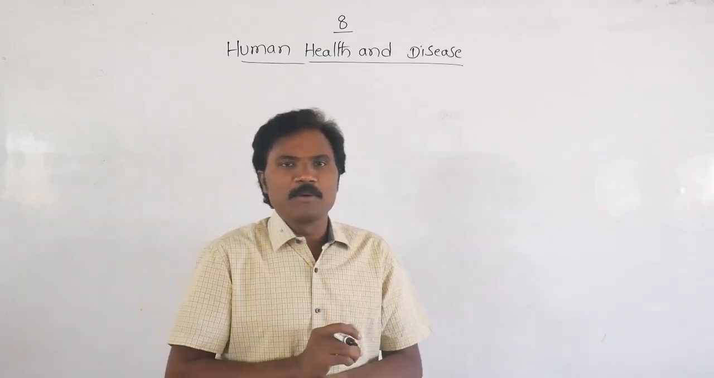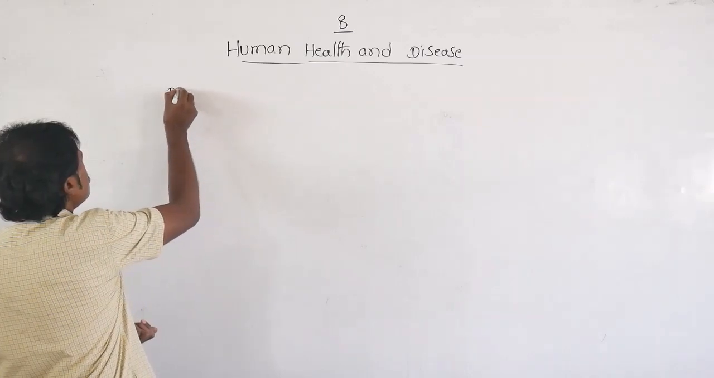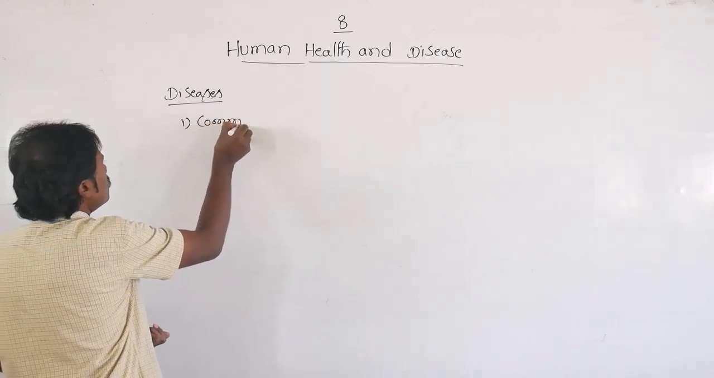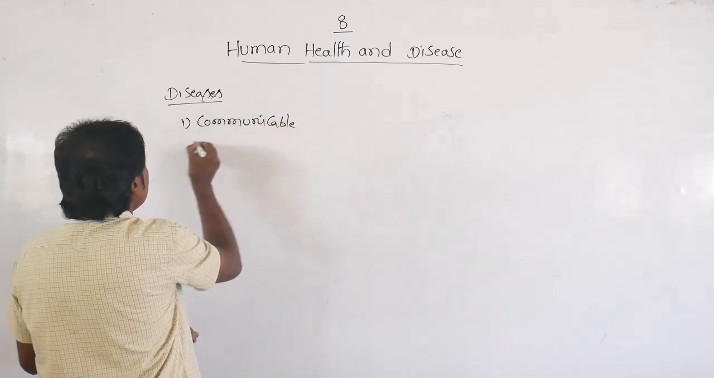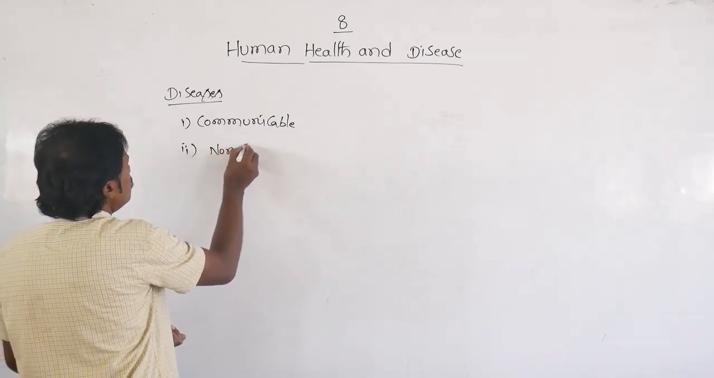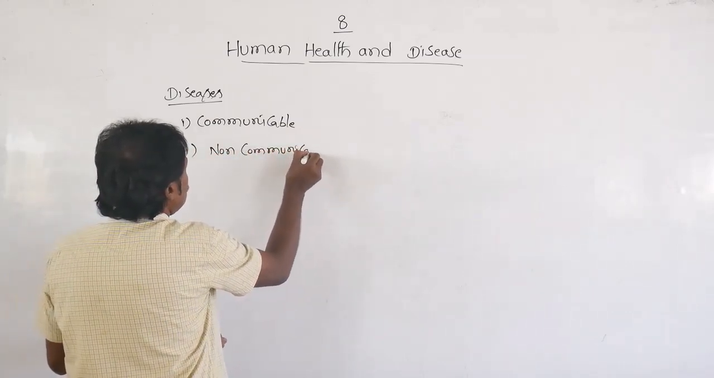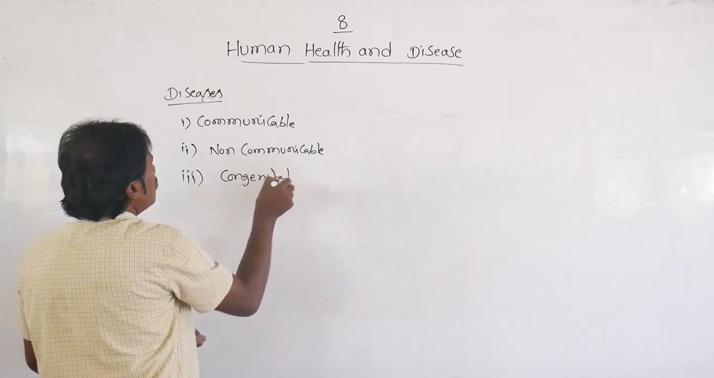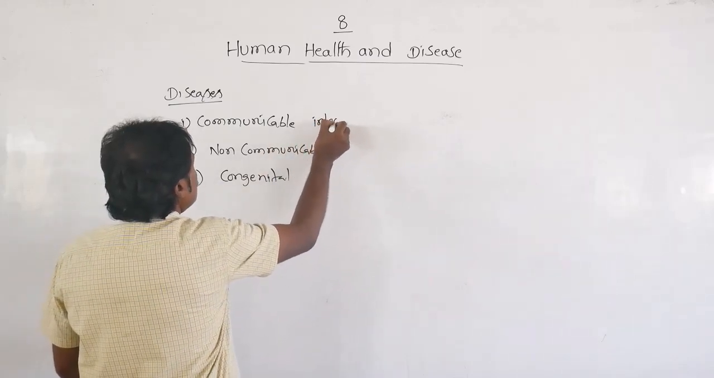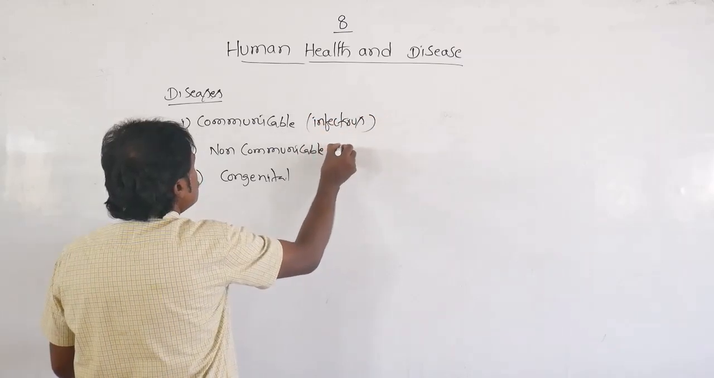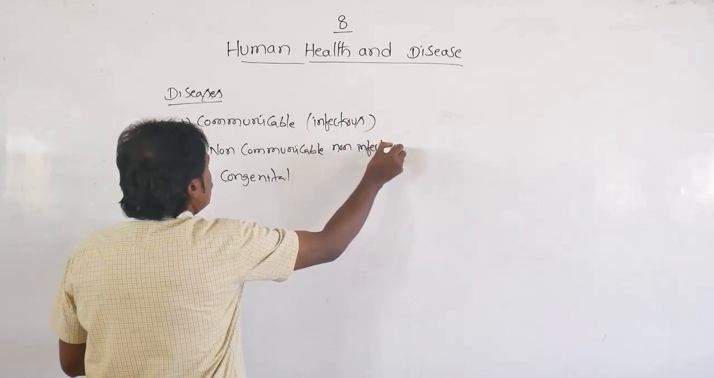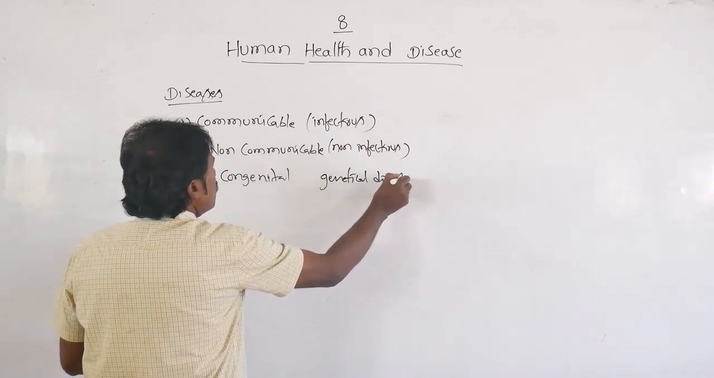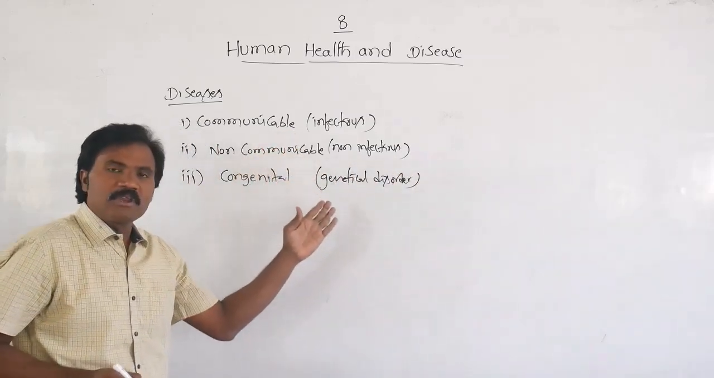There are three types: communicable, non-communicable, and congenital. Otherwise we call them infectious, non-infectious, and genetic disorder, like that.